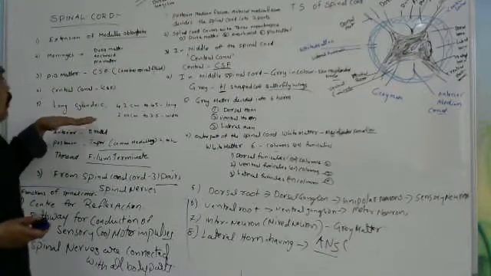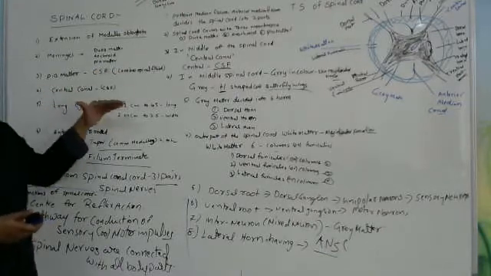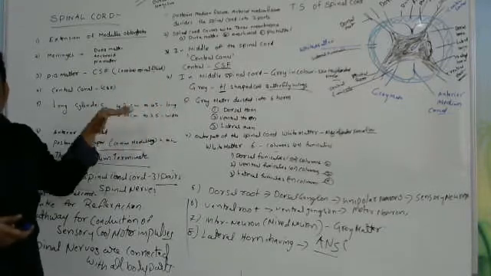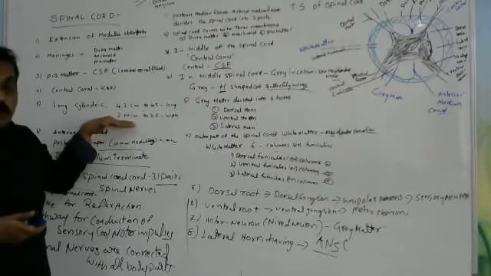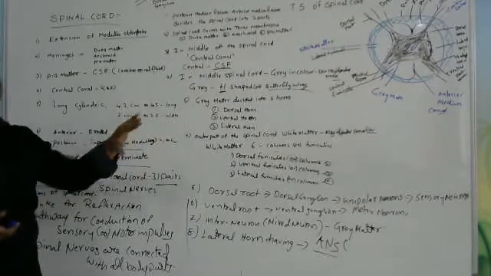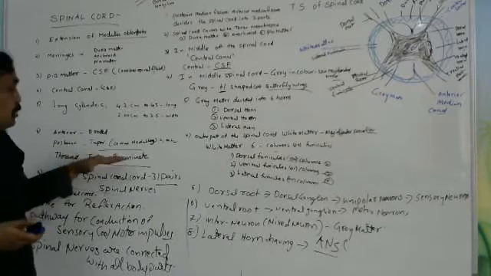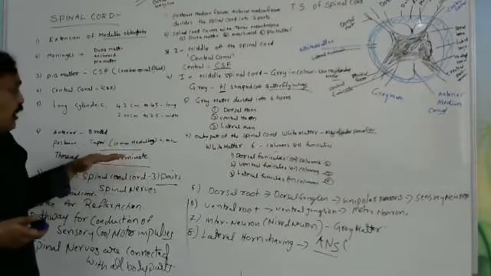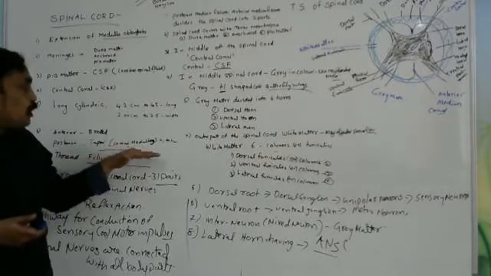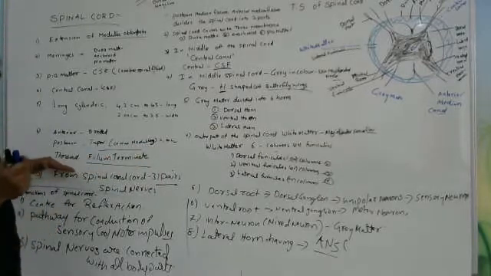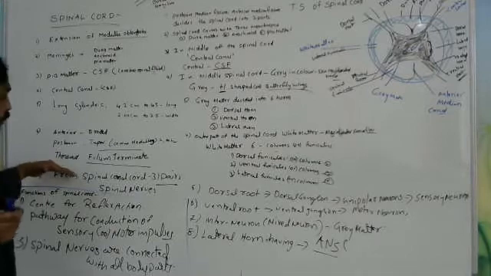The spinal cord is a long cylinder, 42 to 45 centimeters long and 2 to 2.5 centimeters wide. The anterior is broad and the posterior is narrower or tapered, and the narrower part we call the conus medullaris.